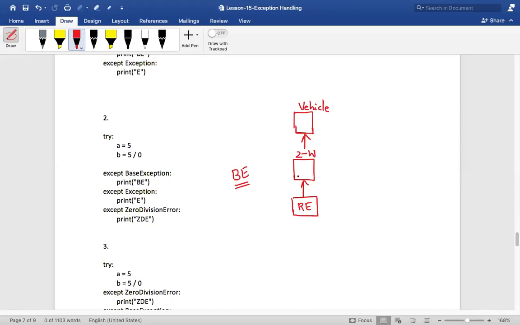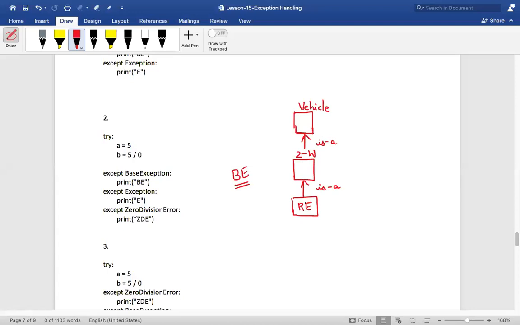RE, right? Now, what kind of relationship should inheritance satisfy? It must satisfy an is-a relationship, isn't it? Royal Enfield is a two-wheeler, correct? Agree, disagree? Royal Enfield is a two-wheeler and two-wheeler is a vehicle, correct? Two-wheeler is a vehicle. Am I right?